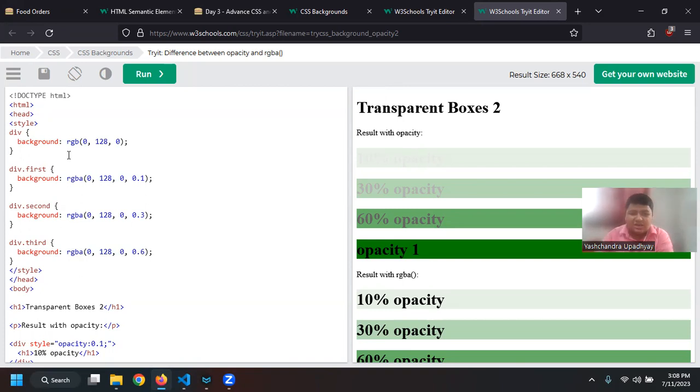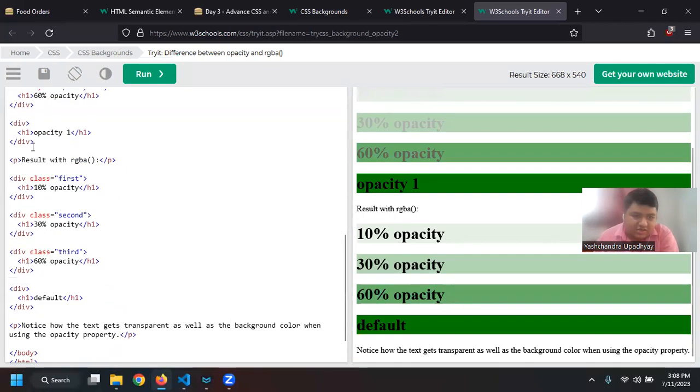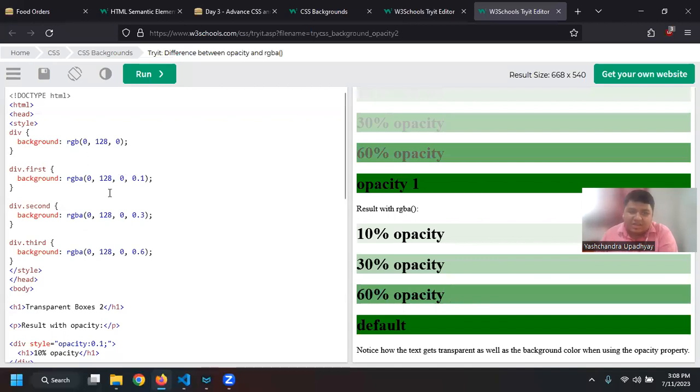If I say 0, 128, 0, that will be green. But if I add a fourth value like 0.1, that is the alpha value. Alpha value is again a fade value for the color. So you can see this will be applied, but 60% opacity will not be applied, like the color will not be there. Okay, so you can see how they work.